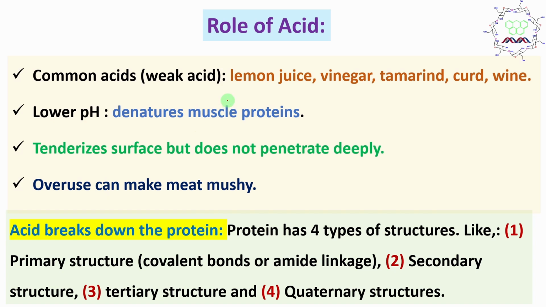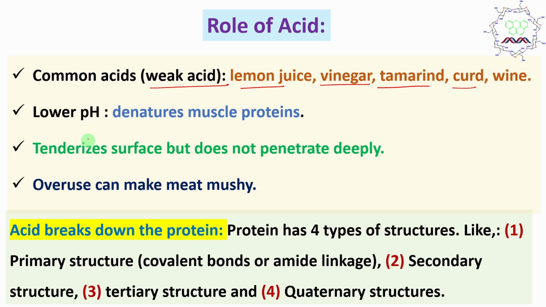Now what is the role of acid? Commonly we use weak acid, meaning partially dissociated, produces a smaller amount of H+, that's called weak acid. Weak acid means lemon juice, citric acid; vinegar, acetic acid; tamarind, tartaric acid; curd, lactic acid. Wine may have an acetic acid, tartaric acid combination. If you use vinegar, I suggest you use biologically produced or fermented vinegar rather than one produced from glacial acetic acid, which is produced in industry by chemical processes.